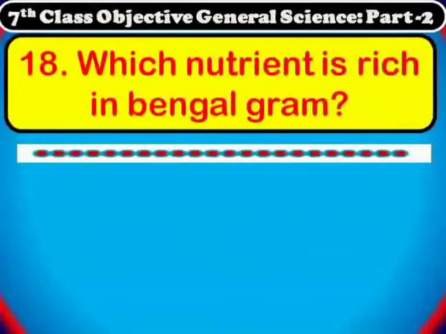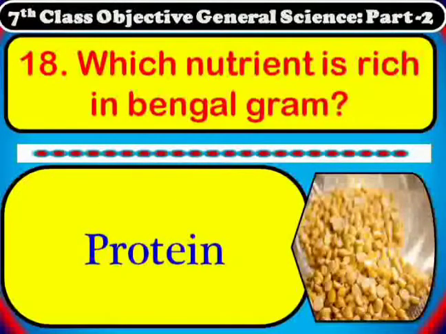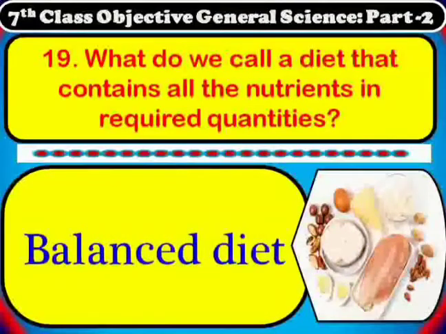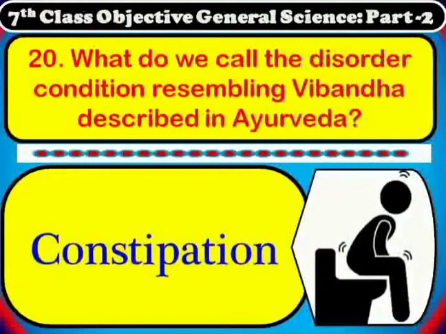Which nutrient is rich in Bengal gram? Protein is the nutrient rich in Bengal gram. What do we call a diet that contains all the nutrients in required quantities for our body? Balanced diet. What do we call the disorder condition resembling Vibhanda described in Ayurveda? Constipation is the disorder condition resembling Vibhanda which is described in Ayurveda.